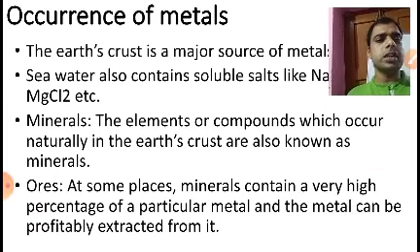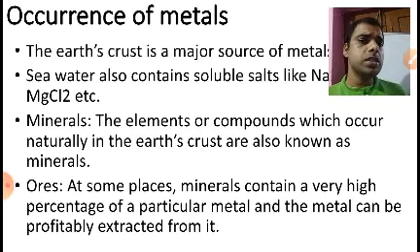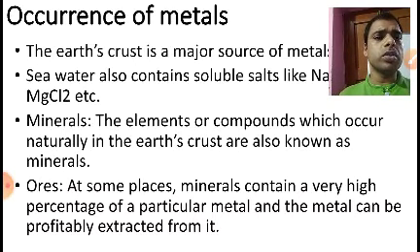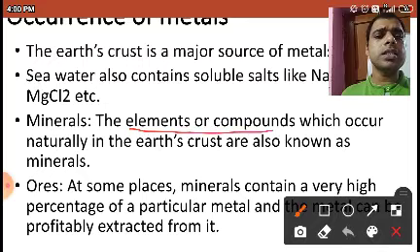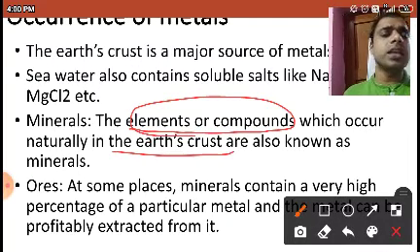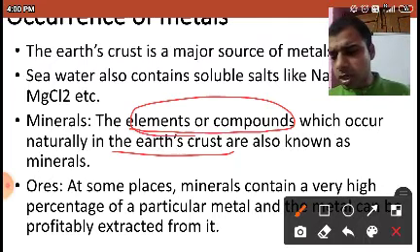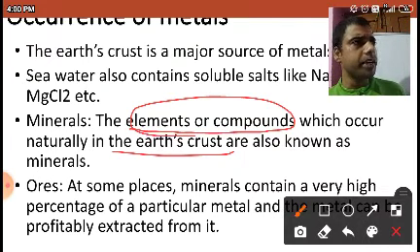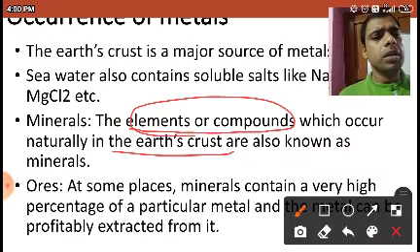Now what are minerals? Minerals are the elements or the compounds which occur naturally in the earth's crust. That means those compounds which we obtain from the earth's crust can be called minerals. Now, why am I talking about elements or compounds?